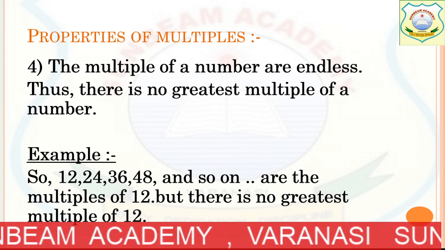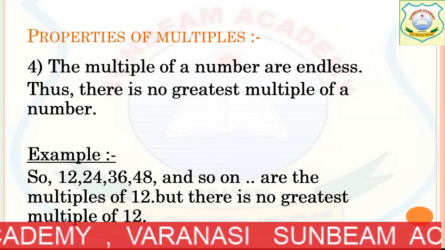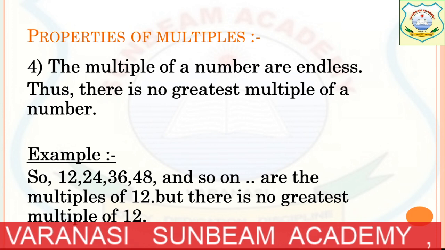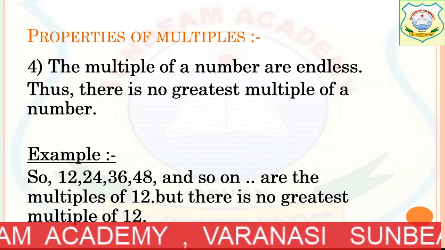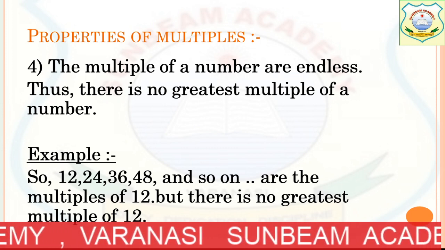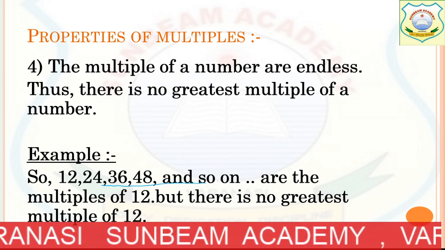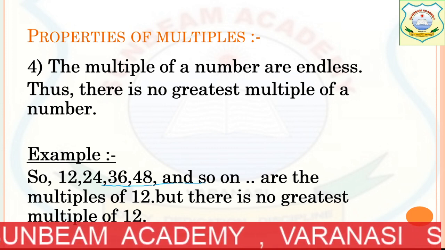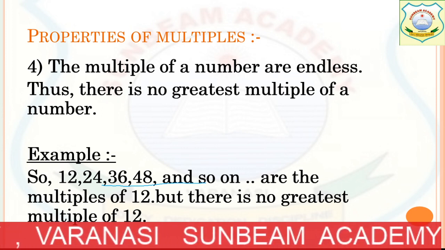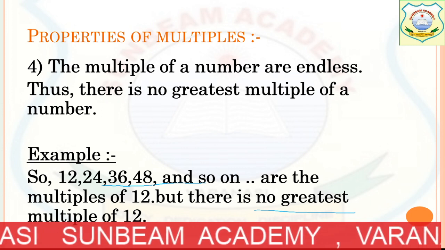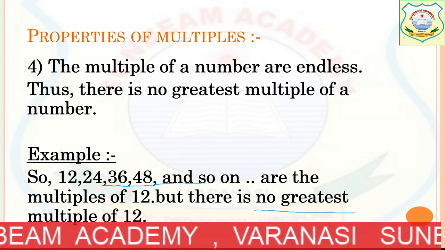So they are limitless, endless, infinite, and we can say uncountable. Okay, so 12, 24, 36, 48, and so on are the multiples of 12, but it is important that there is no greatest multiple of 12. Getting my point?